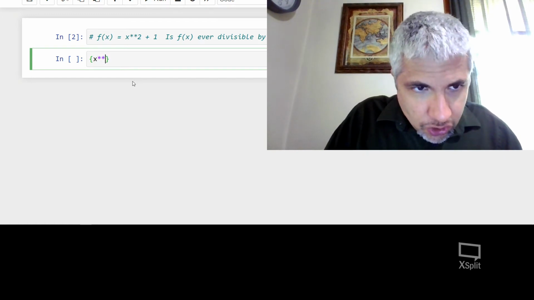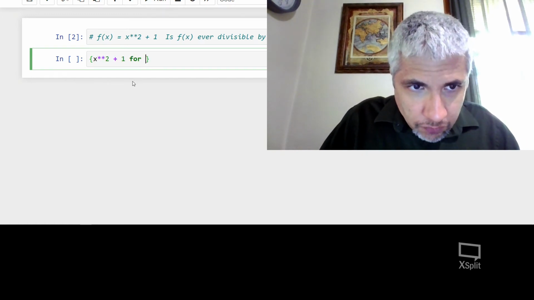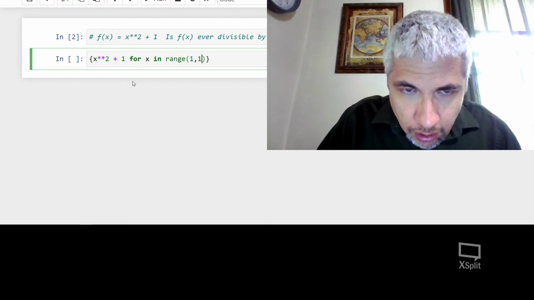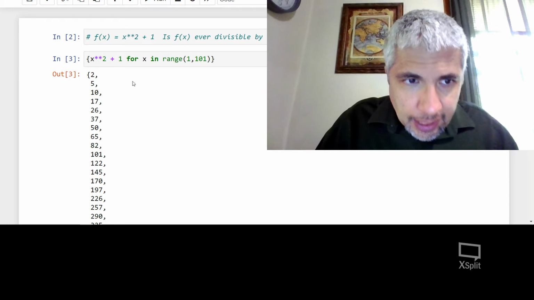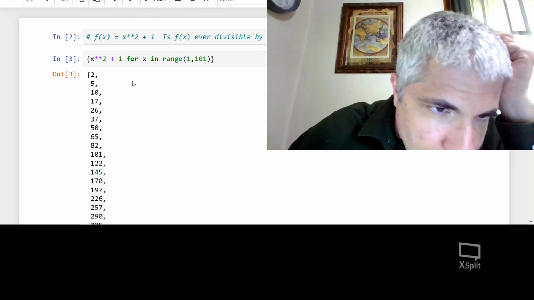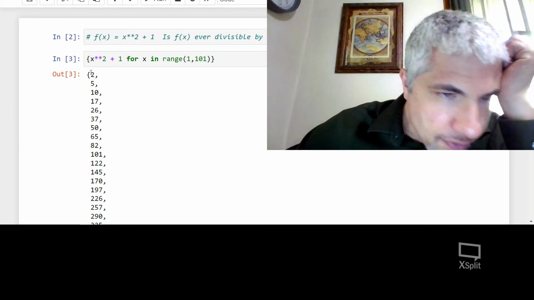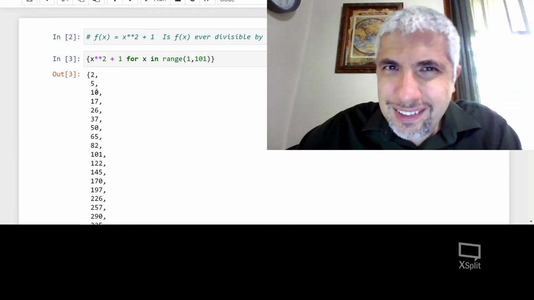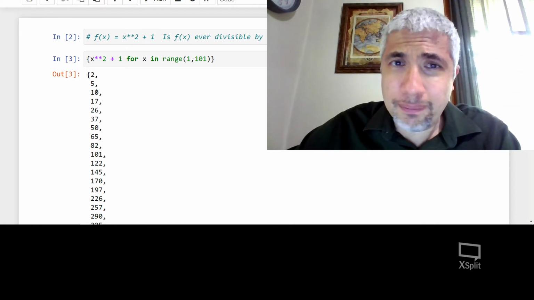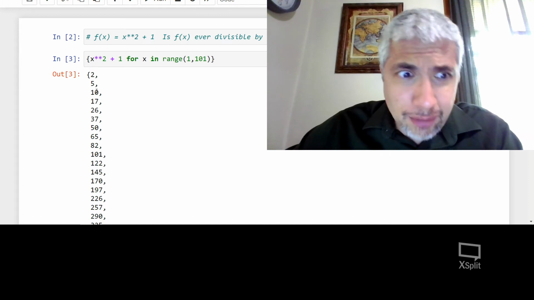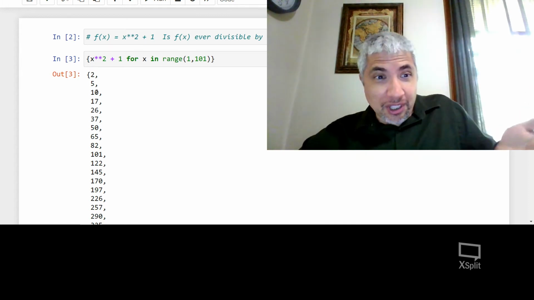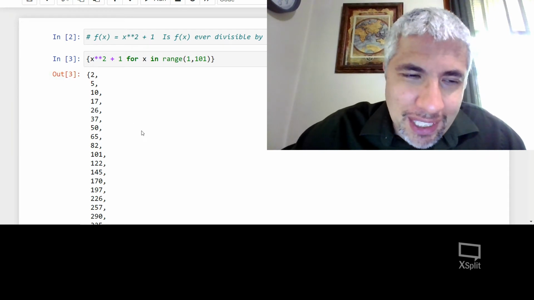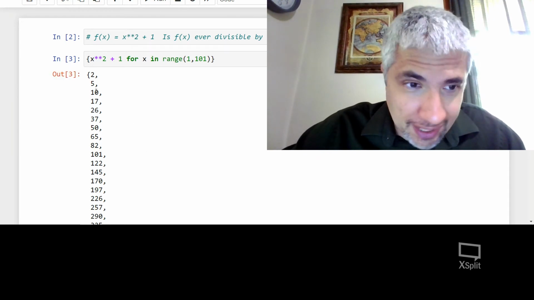Let's take x squared plus 1 for x in the range of 1 to 101. And I get this long list, and I'm looking at these numbers, not divisible by 3, not divisible by 3, not divisible. But this looks like something I shouldn't have to do by hand. I should be able to get a computer to do this. And oh, look, I have a computer in front of me. So what could I do to maybe help me out here? Well, there's a few things I could do.